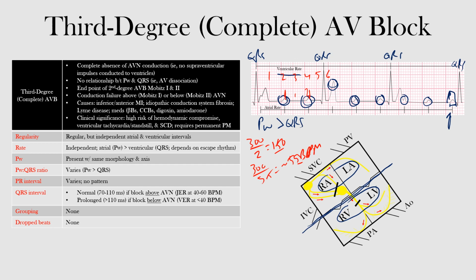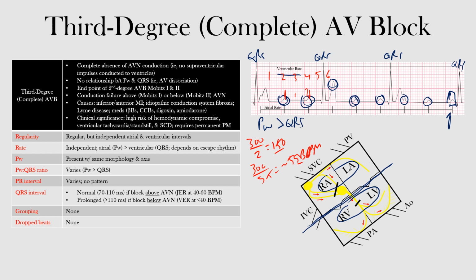You can think of complete AV block as the endpoint of second degree AV block Mobitz type 1 and type 2. That is to say, complete AV block may occur either from a lesion just above or below the AV node, just as in Mobitz type 1 or 2 respectively. Like Mobitz type 1, it can occur from progressive fatigue of the AV nodal cells. For instance, this could be secondary to an increase in vagal tone in the acute phase of an inferior infarct, whereas like Mobitz type 2, it can occur due to sudden and complete conduction failure through the His-Purkinje system. This may be seen in the setting of septal infarction in an acute anterior MI.